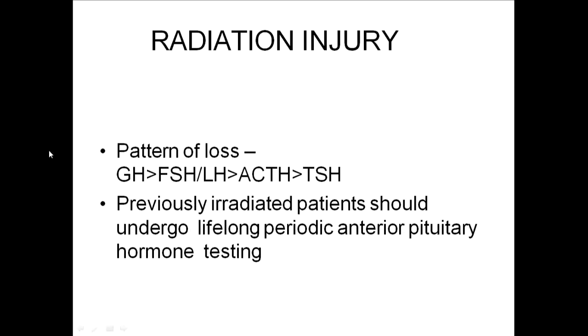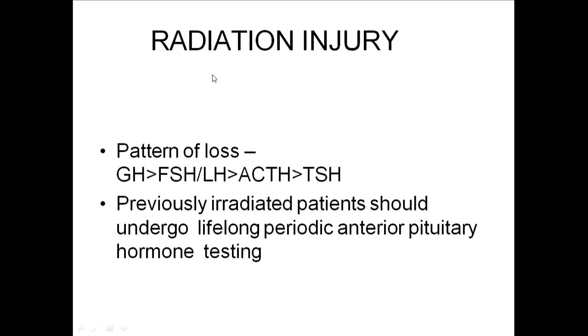This is important. What is the pattern of loss in radiation injury? Growth hormone is the first one to get lost, because growth hormone is radiosensitive. Following is FSH, following is LH, following is ACTH, and last is TSH. Here there is a difference. For compressive lesions, ACTH is the last one to get involved; it is very much pressure insensitive.